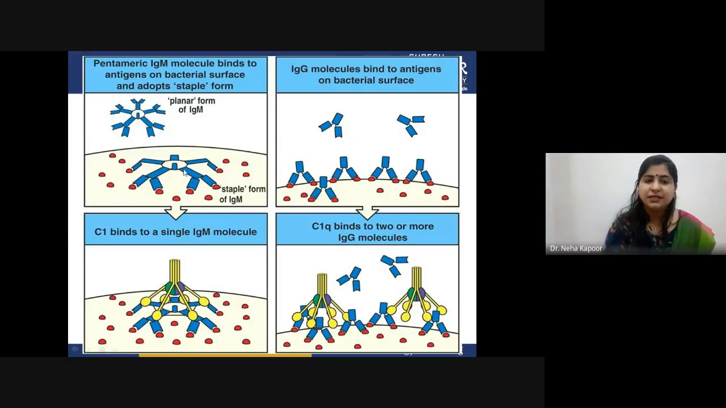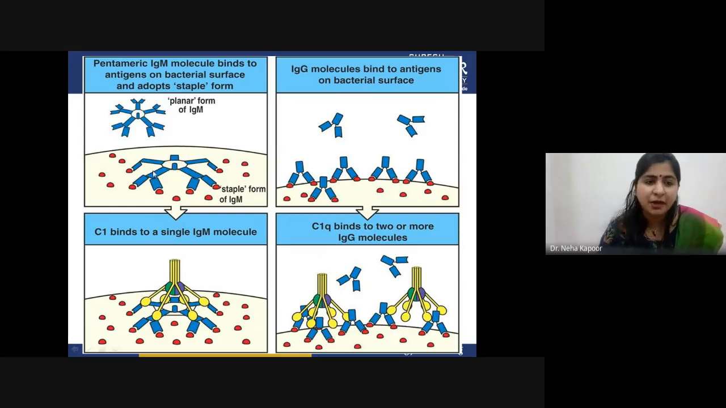Now these are the reaction steps showing how the classical pathway gets activated. As you can see, this is a pentameric planar form of IgM. First of all, this pentameric IgM antibody will bind to the antigen. This is the cell surface of a pathogen, or you can say a bacterial surface. When this antibody binds over it, it will form a staple structure.